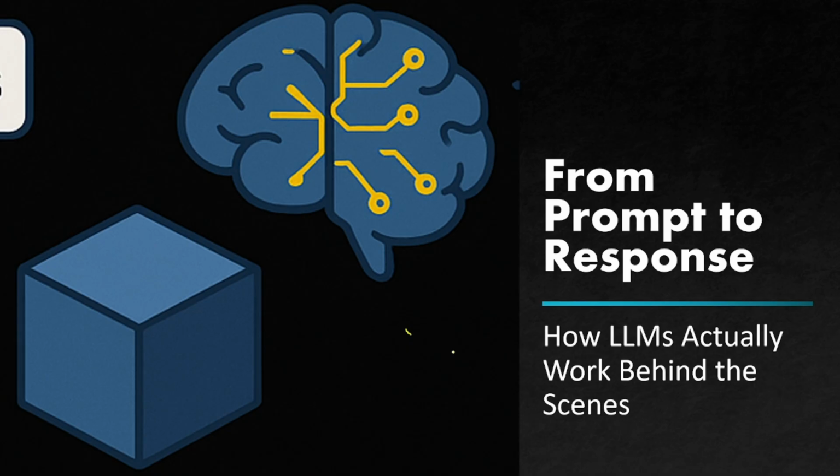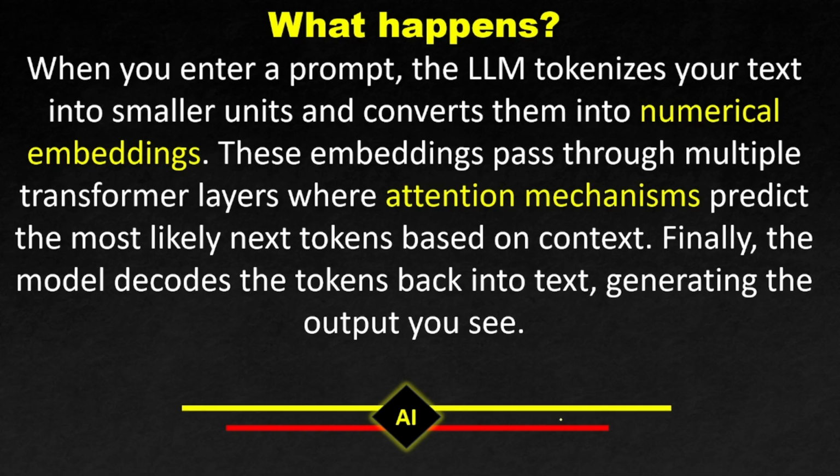Let's try to understand, from prompt to response, how LLMs actually work behind the scenes. What happens when you type your prompt into any LLM? When you enter a prompt, the LLM tokenizes it. We will learn what tokenization is.